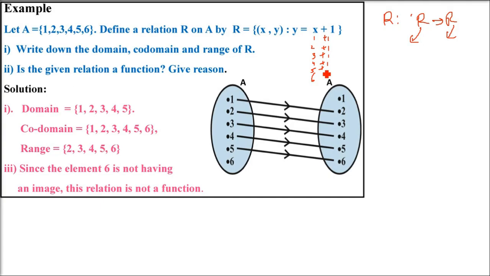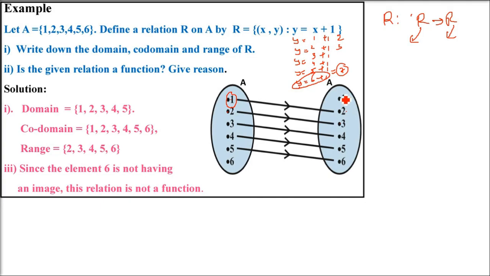If you see, 1 plus 1 is 2, 2 plus 1 is 3, 3 plus 1 is 4, 4 plus 1 is 5, 5 plus 1 is 6, 6 plus 1 is 7. We cannot have that: we didn't get 1 here because we started with 1 plus 1, and we are getting 7 here, which is not in A. The set A is only 1, 2, 3, 4, 5, 6, so 7 we cannot have. We have to just ignore it.